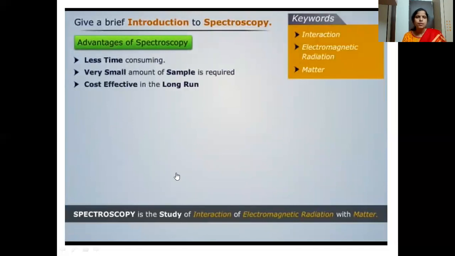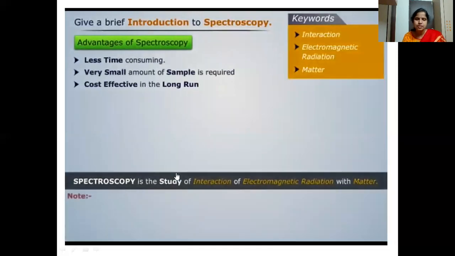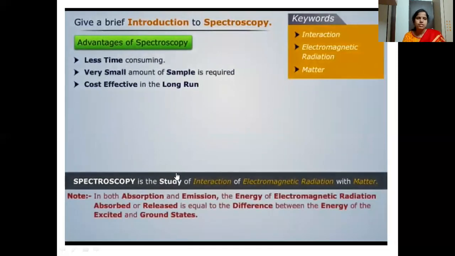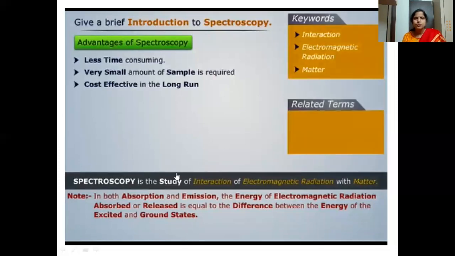A very small amount of sample is required, and it is cost effective in the long run. At first, the purchase cost is high, but it is very cost effective in the long run. So this is the main advantage of spectroscopy, and that is the reason why we need to study spectroscopy.